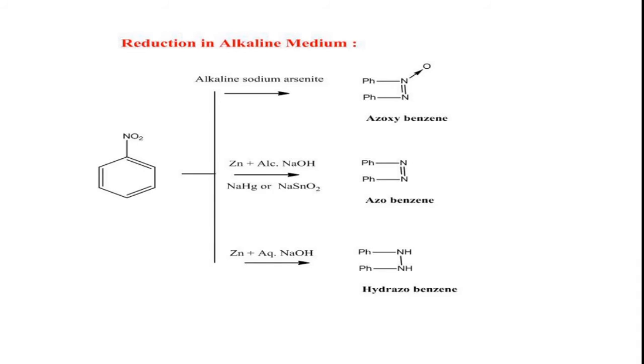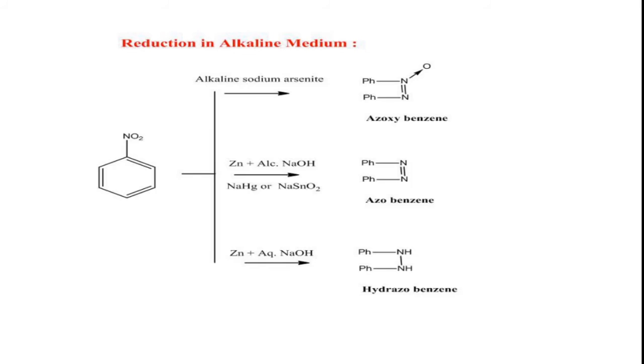If you look at the suitable reagents to get the appropriate products, azoxybenzene can be obtained by reducing nitrobenzene using alkaline sodium arsenite, and azobenzene can be obtained by using zinc dust in the presence of alcoholic or methanolic sodium hydroxide, or sodium amalgam or sodium stannate.